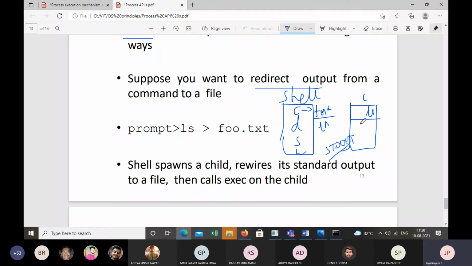Suppose you want to redirect the output of ls to some file. Let's say that the name of the file is foo.txt. How can we do this? You don't want the output to be on screen. You want the output in the file. So how can we do that?